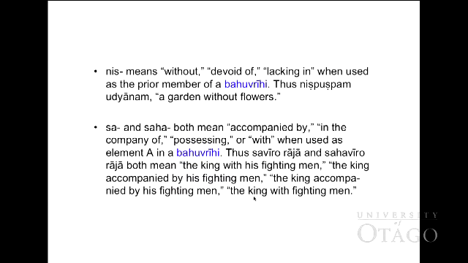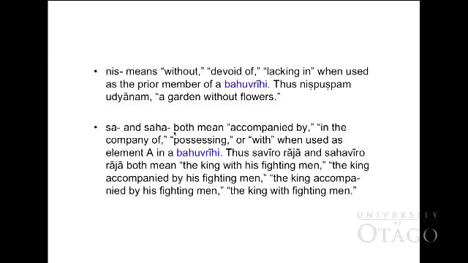Nis means without, devoid of, lacking in, when used as the prior member of a Bahuvrihi. So nis puspam. Puspam means flower, nis means without. So nis puspam udyanam. Udyanam here means garden. So a garden without flowers, or flowerless.